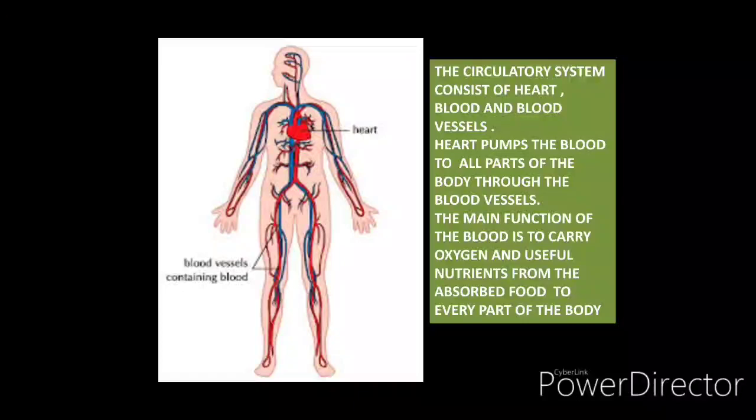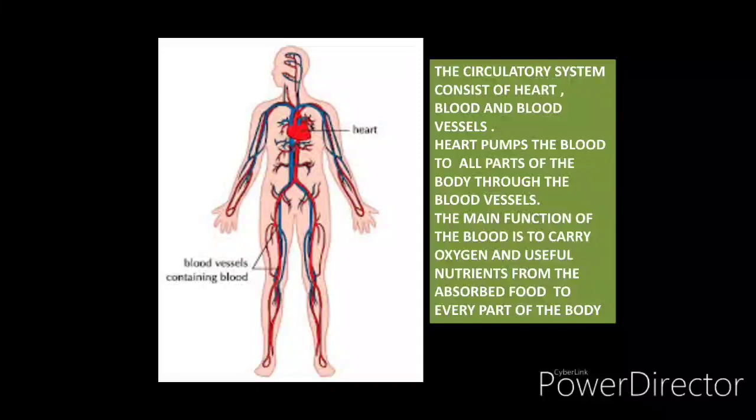So the main function of blood is to carry oxygen and useful nutrients from the absorbed food to every part of the body. Let's revise the system again. This system has three parts: heart, blood and blood vessels. What is the function of the heart? It helps in pumping the blood to the different parts of the body. Now, what is the function of blood vessels? Blood vessels carry blood to all parts of the body. Like nerves carry messages, blood vessels carry blood to all parts of the body.